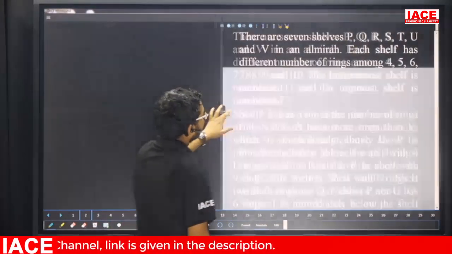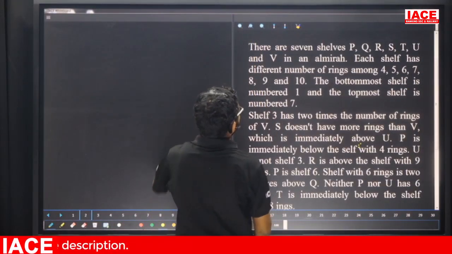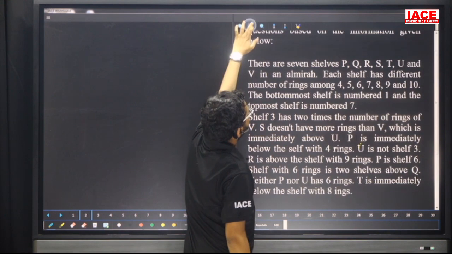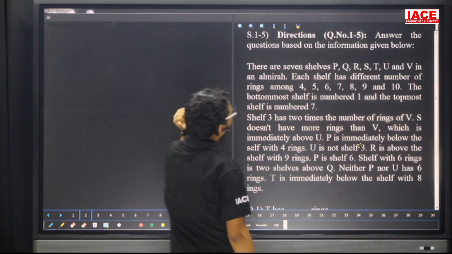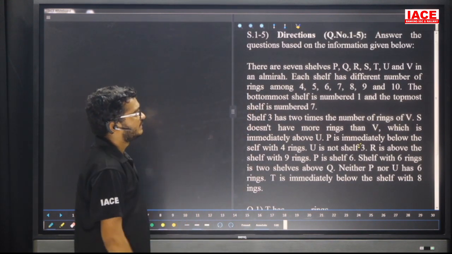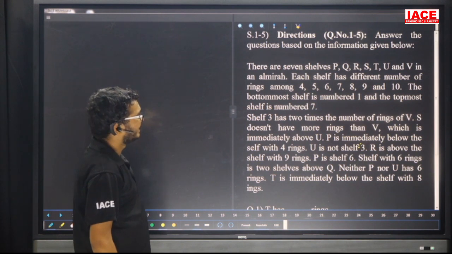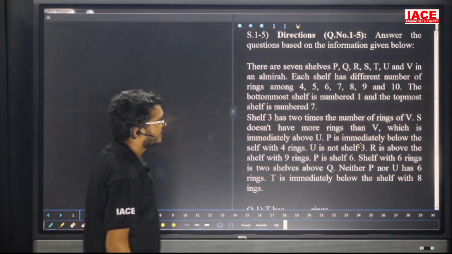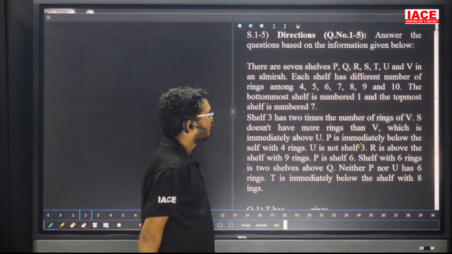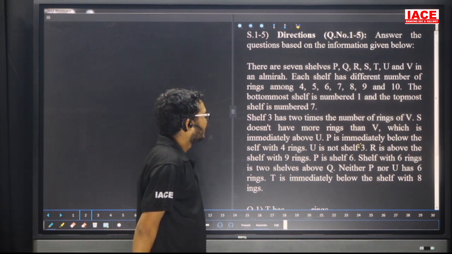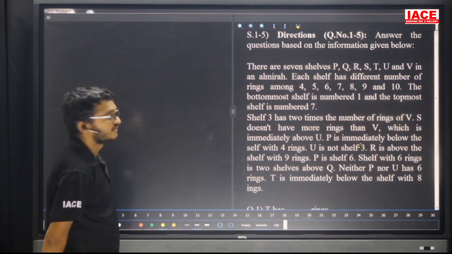Take your first question. There are questions number 1 to 5. There are 7 shelves P, Q, R, S, T, U, and V in an almirah. Each shelf has a different number of rings: 4, 5, 6, 7, 8, 9, and 10. The bottommost shelf is number 1, the topmost shelf is number 7.